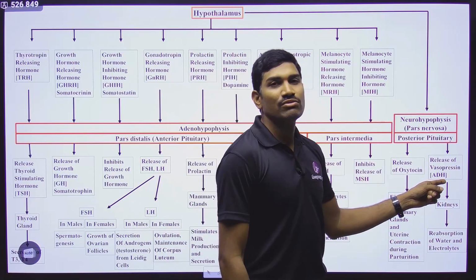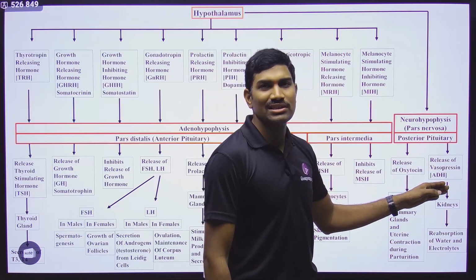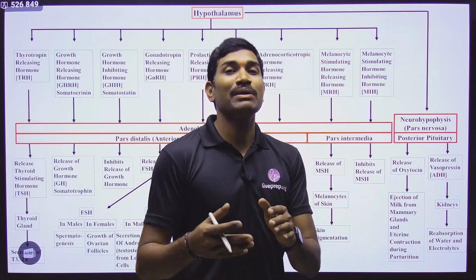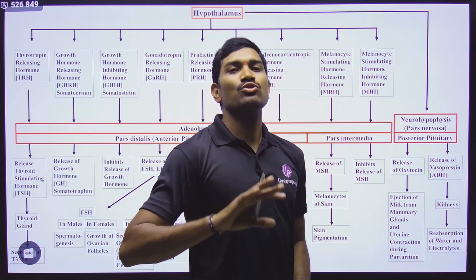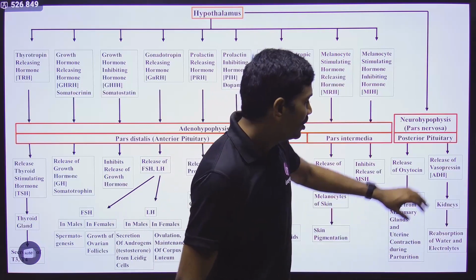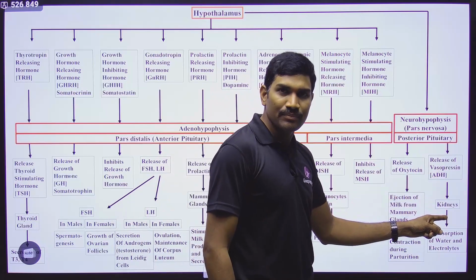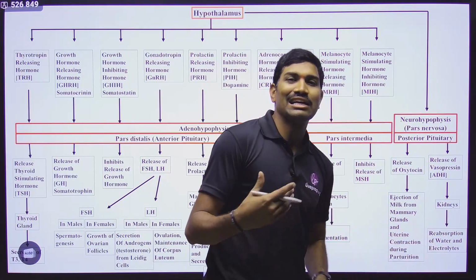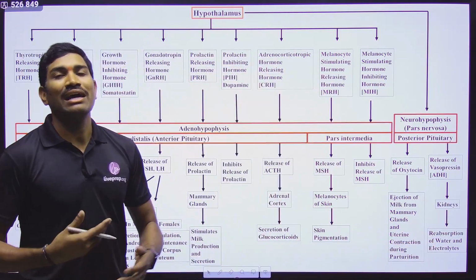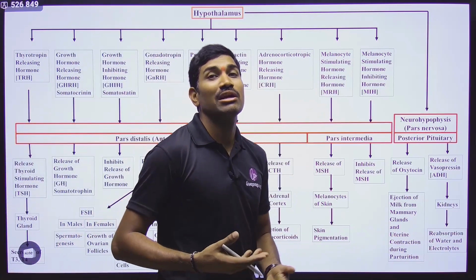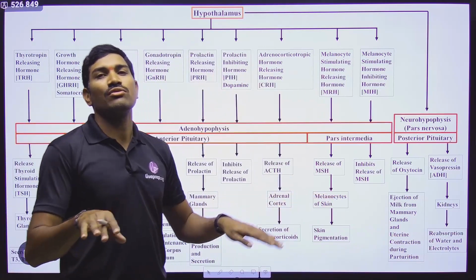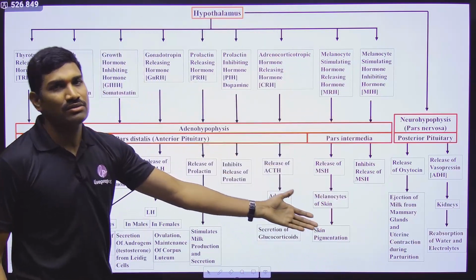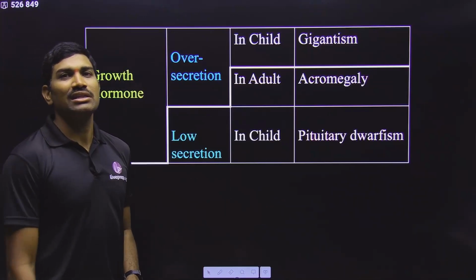Next one. Release of vasopressin. Vasopressin is also released from the posterior pituitary. It is also called antidiuretic hormone because it helps in preventing the loss of water and sodium ions from the distal parts of the nephron. So in this way, this hormone is acting on the kidney, and it will help in the reabsorption of water and electrolytes like Na+. In this way, it will help in increasing the blood volume and in the maintenance of body volume. So these are the functions of these particular hormones. This is what you need to remember. Everything was clearly mentioned in the NCERT.